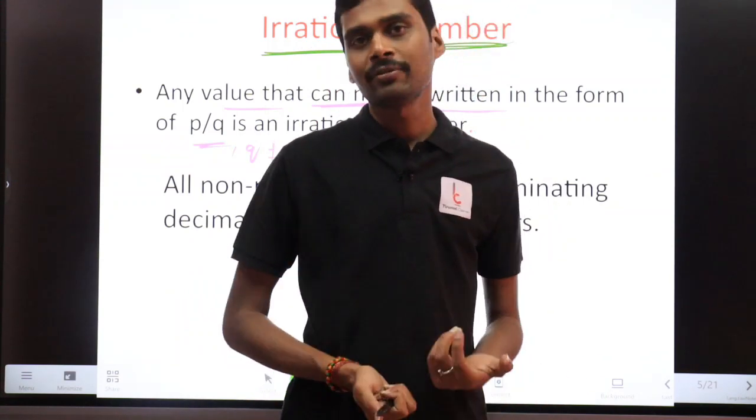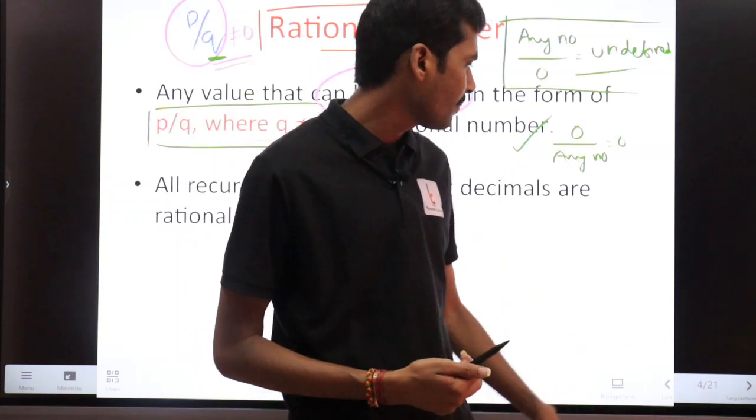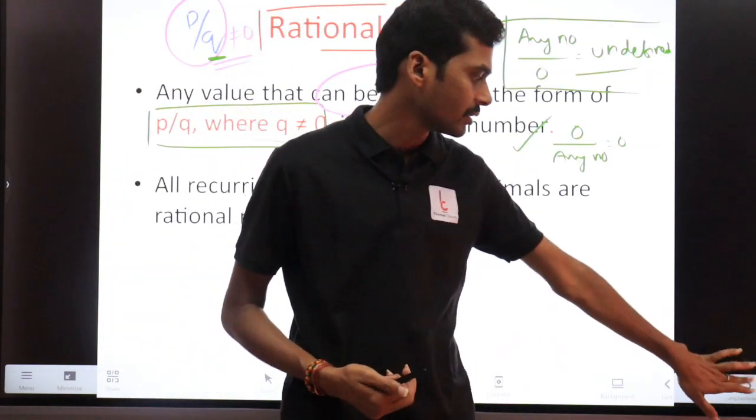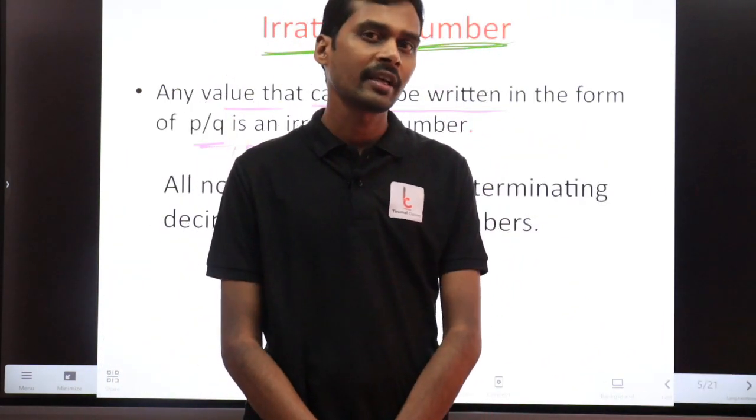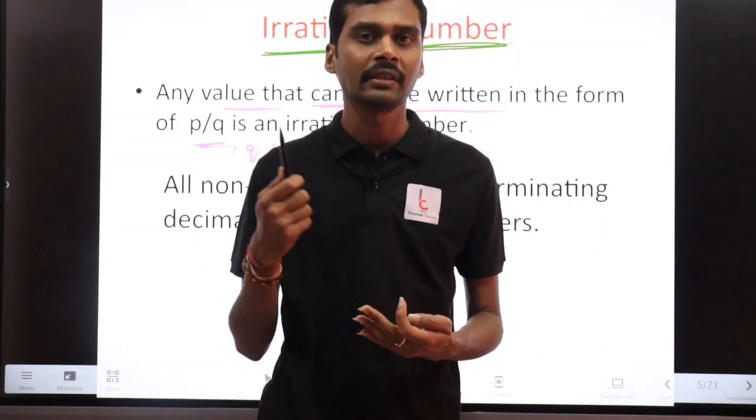But what are the examples for irrational numbers? If you see the numbers, almost every number is included in the list of rational numbers. We have the integer numbers, we have the positive numbers, negative numbers, and also what?